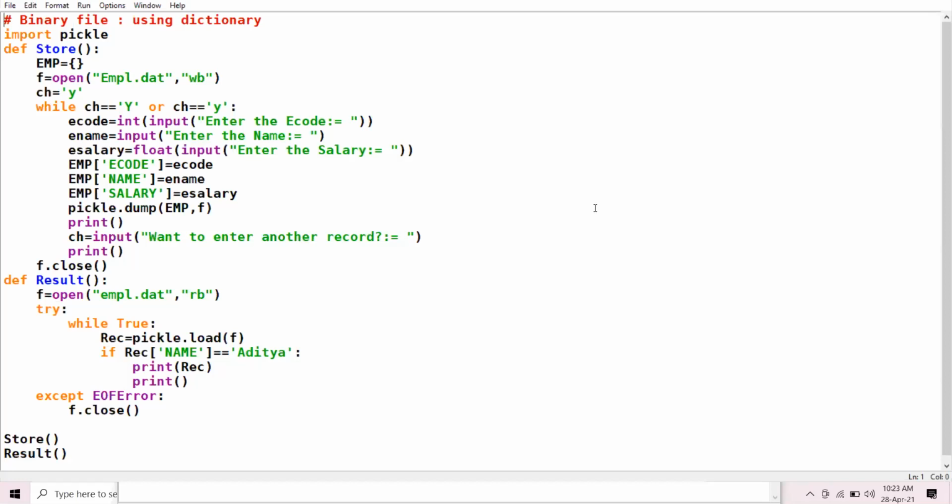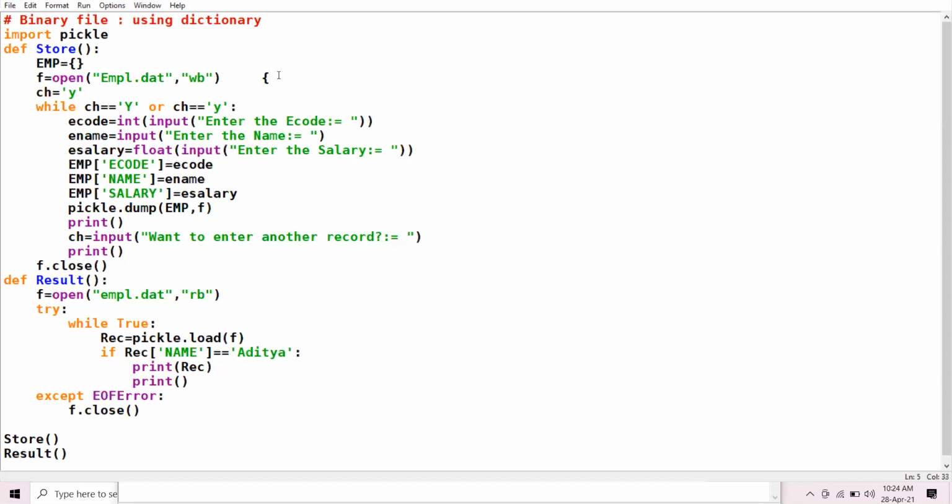A dictionary is a set of key value pairs. It is not an ordered set, and it does not have any index. We have one key and we assign one value to that key. Clear?